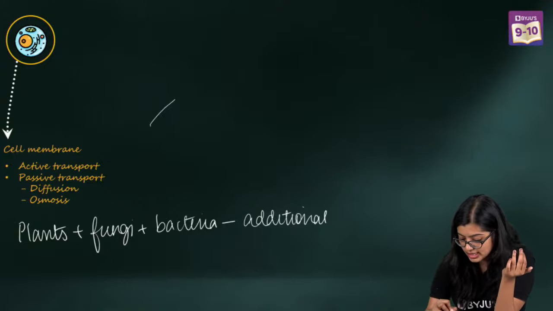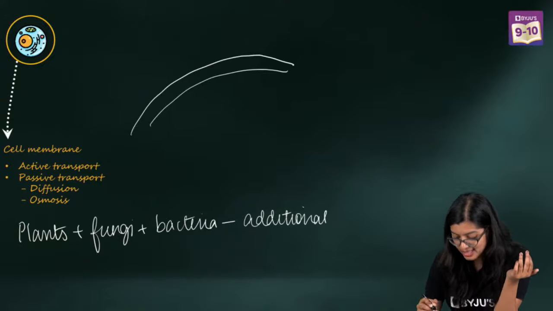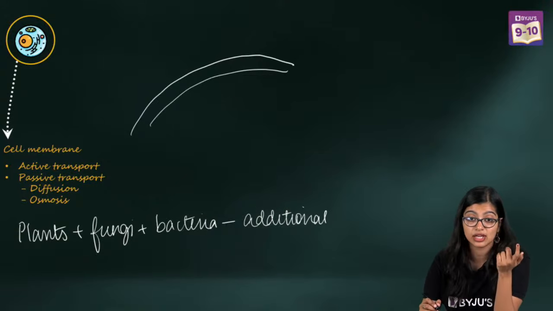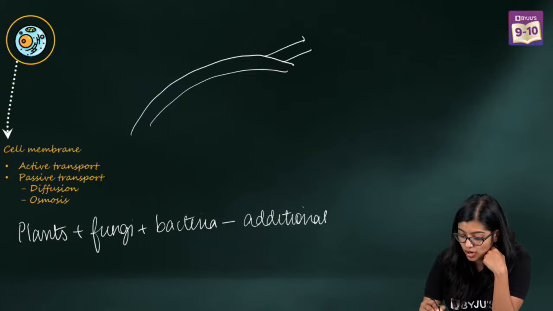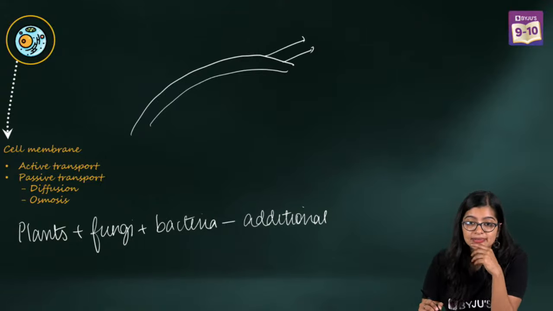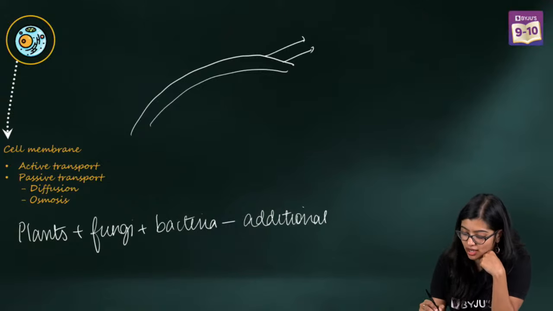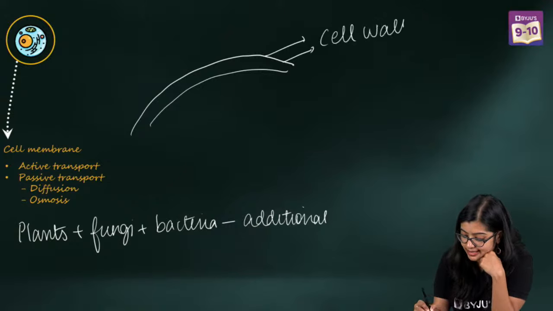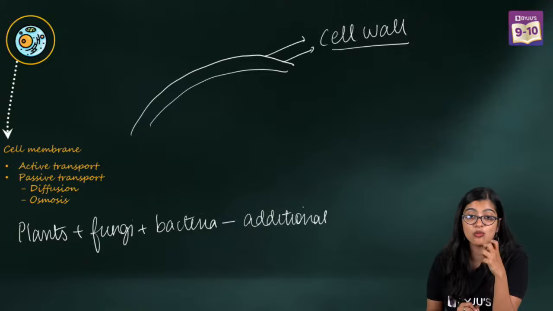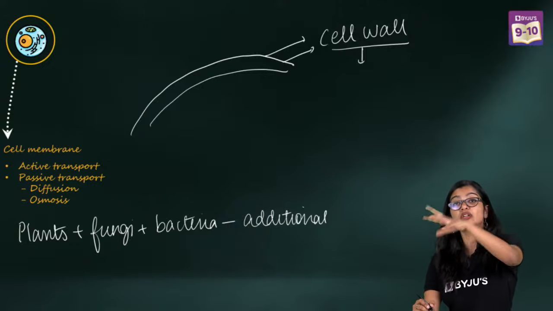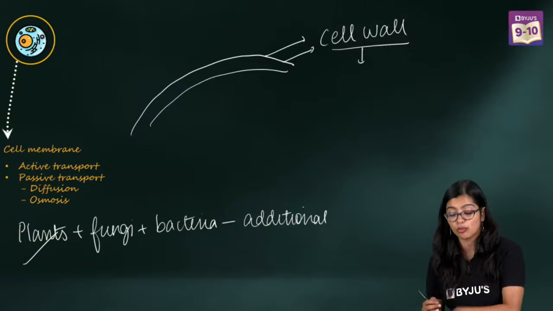So if this is the plasma membrane, outside the plasma membrane, they will have another one. So what do we call this part? Very good. It is called the cell wall, right? The cell wall is the outermost layer.